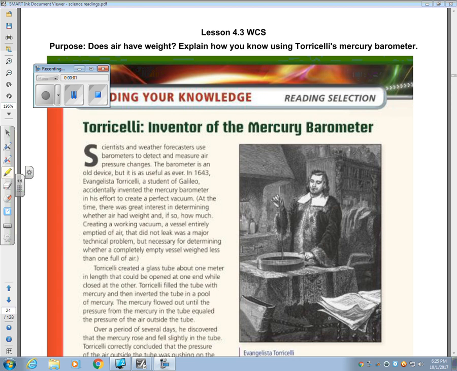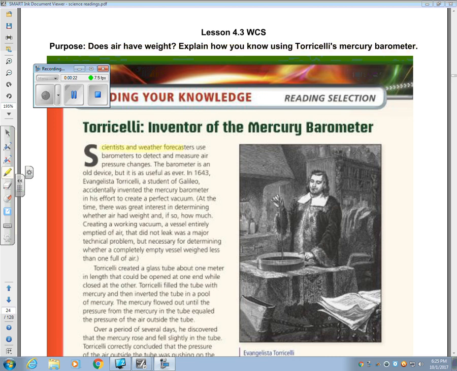This is Science 8 readings for Lesson 4.3 WCS. The name of this article is called Torricelli, Inventor of the Mercury Barometer. The purpose for reading this article is to answer the question, does air have weight? Explain how you know using Torricelli's mercury barometer.